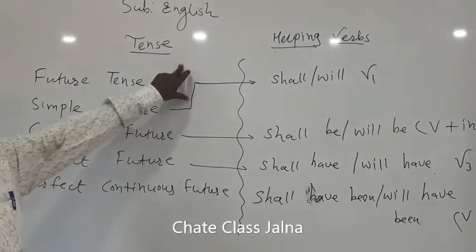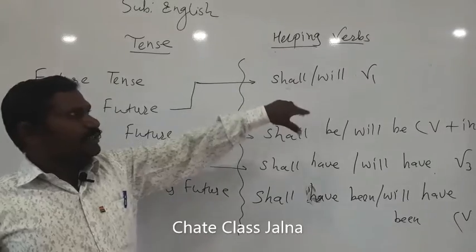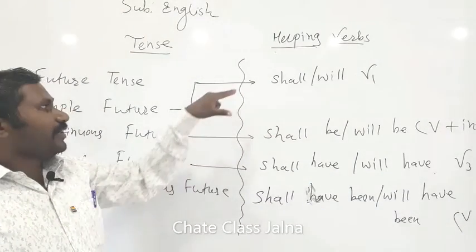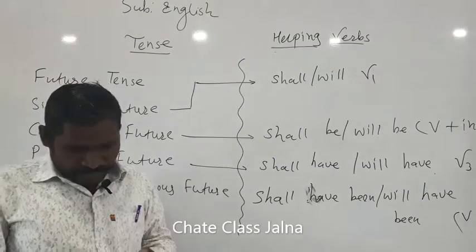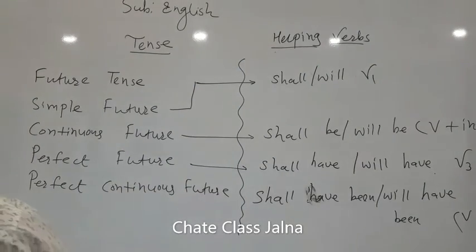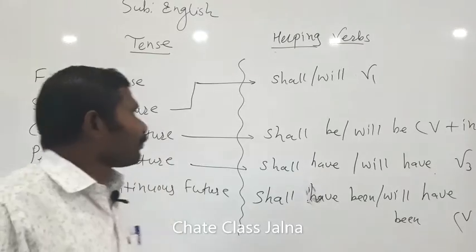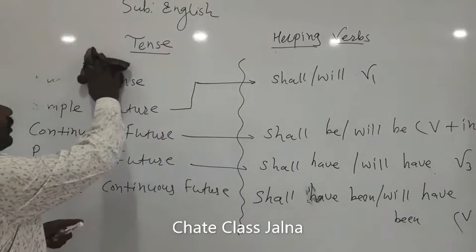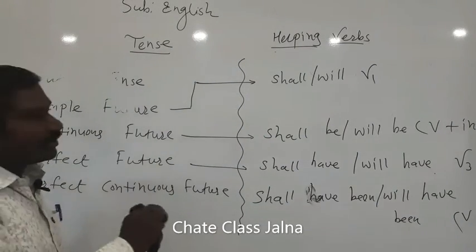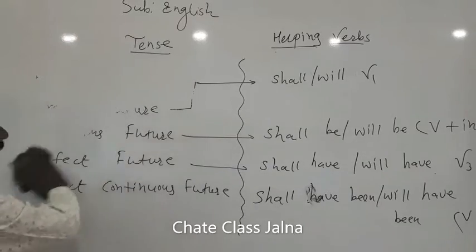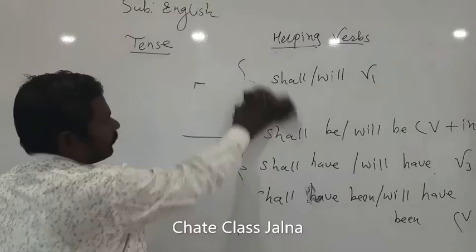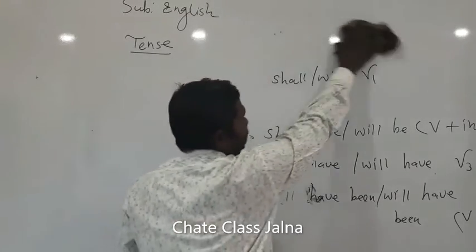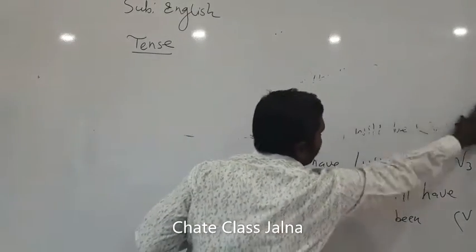So these are the helping verbs which help us to identify the tense form of the sentence. Sometimes it becomes hard to identify the actual hidden helping verb there. So with certain examples we can get it clear what the subtypes are and how they are hidden inside.